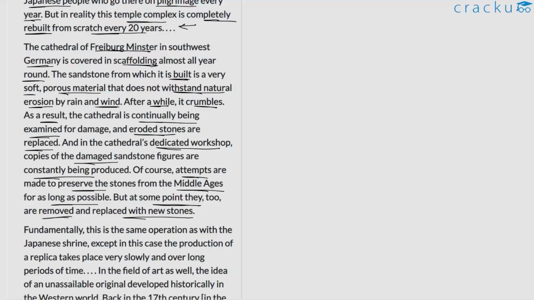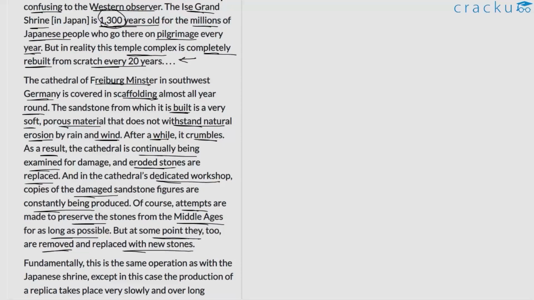And the author highlights that at some point in time, perhaps all elements of this monument or structure might also be replaced. So it might be quite similar to what we looked at in terms of Ise Grand Shrine, only that the time scale is a bit more extended in this particular instance. Let us read further to understand why the author is giving us these examples. There has to be a particular intention here.